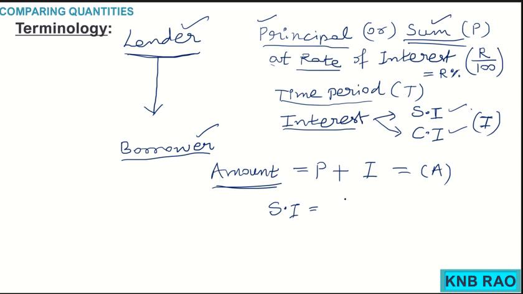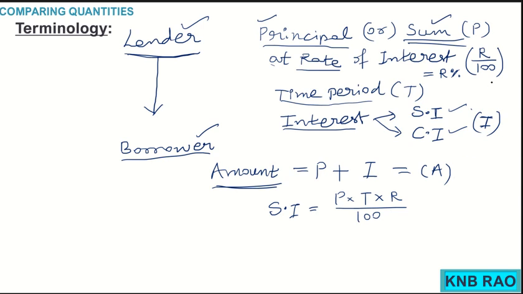Then you have learnt a formula for simple interest. Simple interest formula, as you know, is principal into time period into rate of interest out of 100. See how this formula has come into existence, that you have learnt in your class 7th.